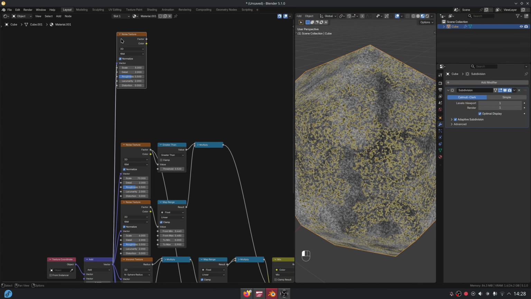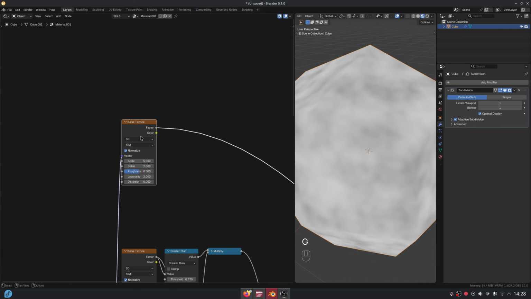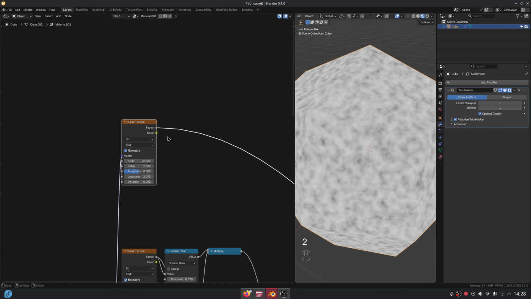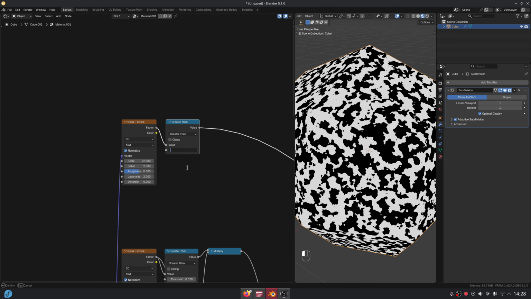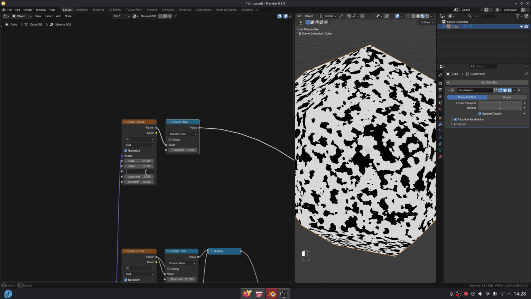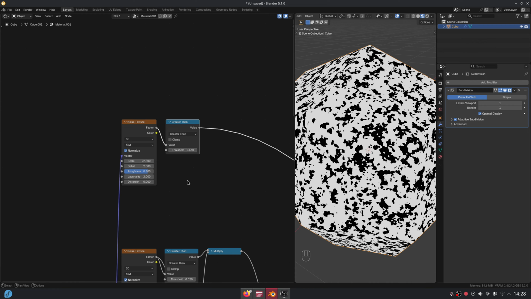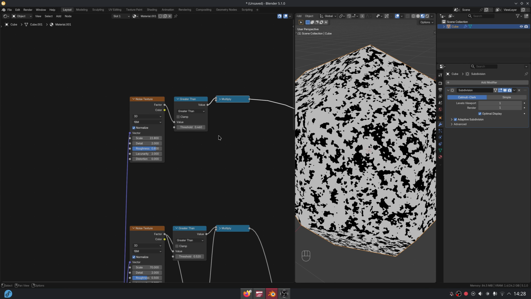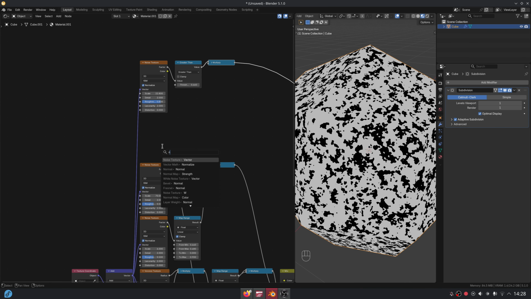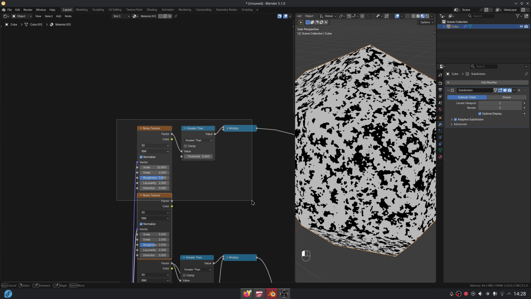Add a noise texture. Connect a greater than math node so that we get a high contrast map. Increase the roughness parameter. This is going to be used for faking mushrooms on rocks. Add another noise texture.